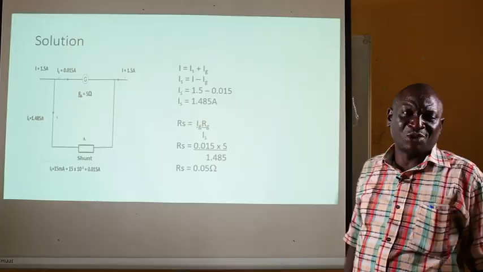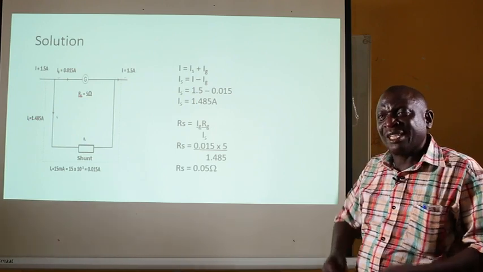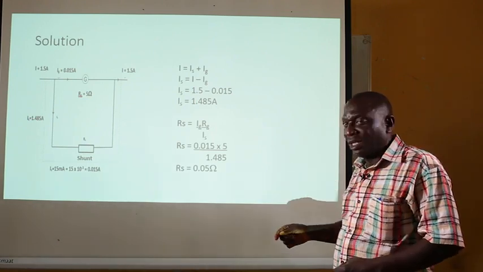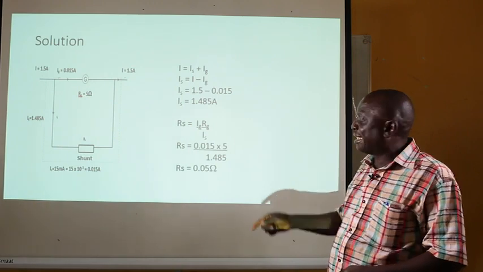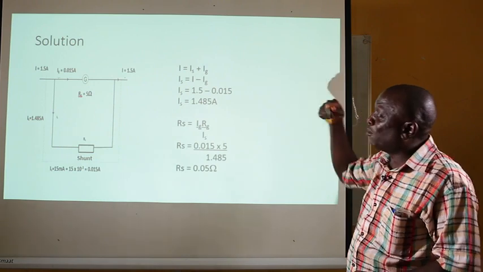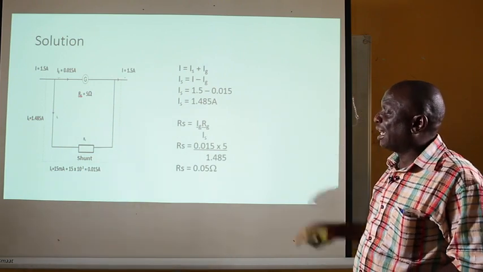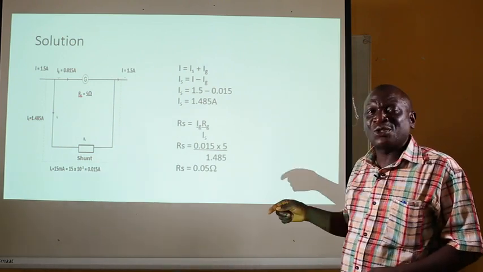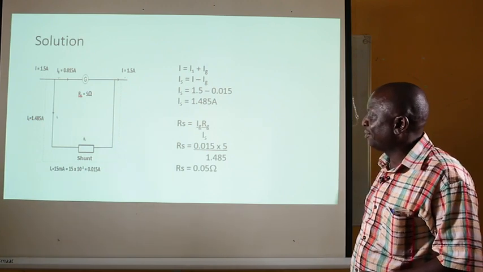Which means that supposing we are given a number of shunts and we are asked to convert this particular galvanometer to an ammeter, you can't just pick any of the shunts. You have to calculate. Now that we have gotten our value, we will look at which of the shunts has the resistance value of 0.05 ohms. Then we connect it in parallel to the galvanometer and it will function just like an ammeter.